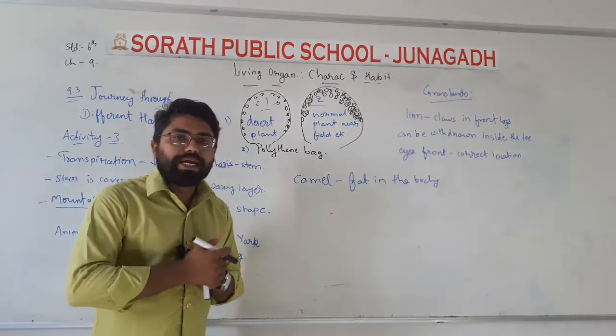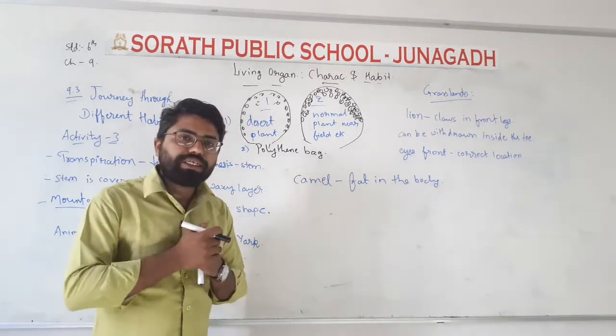Now there are also characteristics of the plants present in the desert.